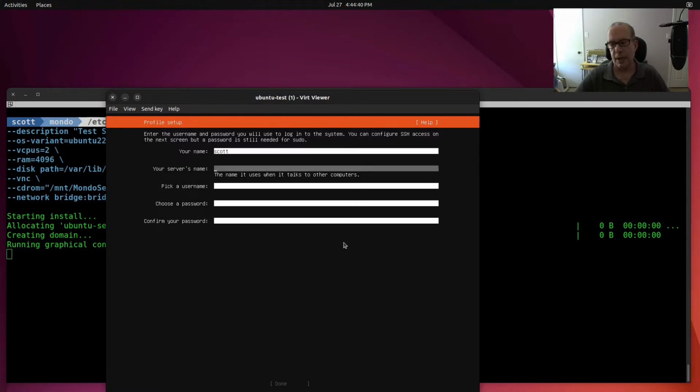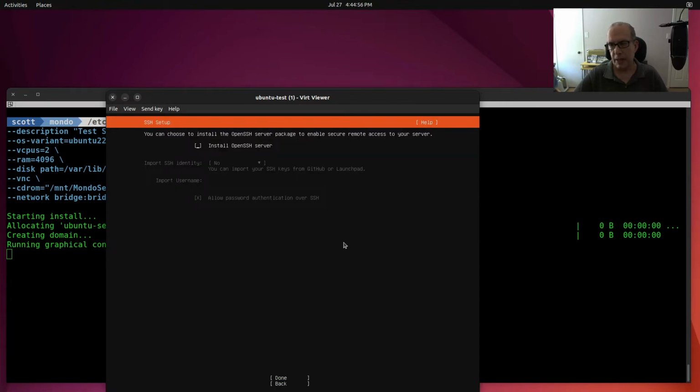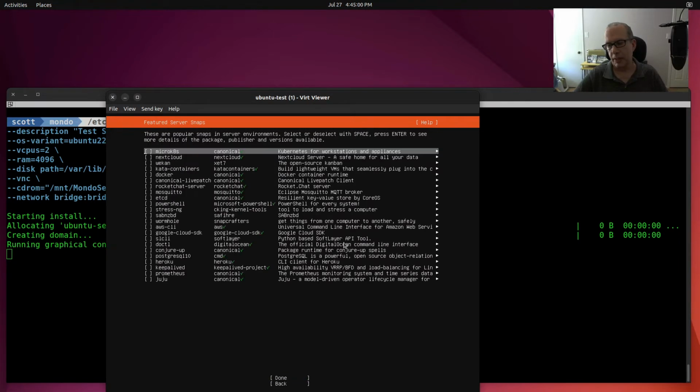I'm going to type in my name as Scott, my server's name as Ubuntu-test. I'm going to give it a username of Scott, and I'm going to give it a password and confirm my password. And then I'm going to say, yes, I do want an SSH server. I'm going to do done, and I could come down here installing the server and install any other components I want, but I'm just going to do done.